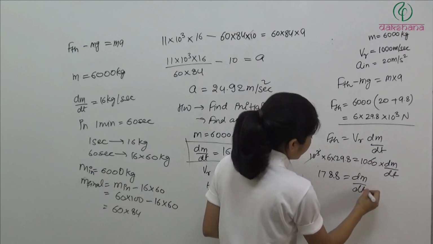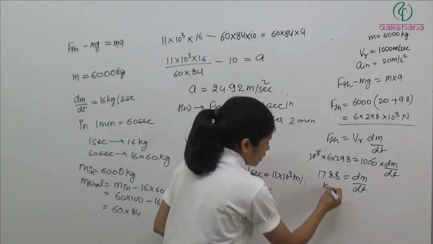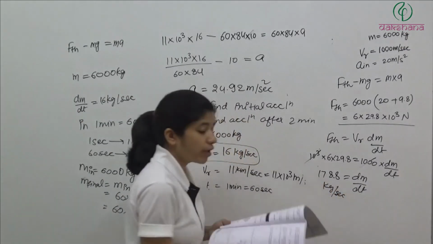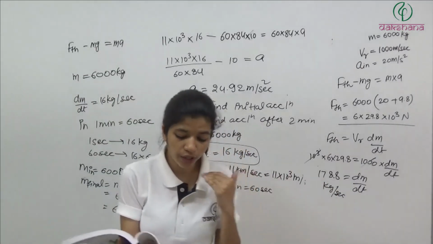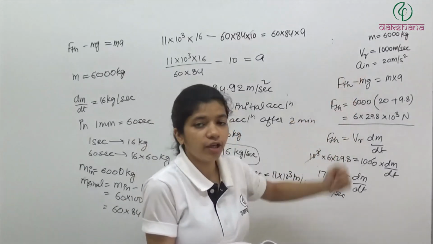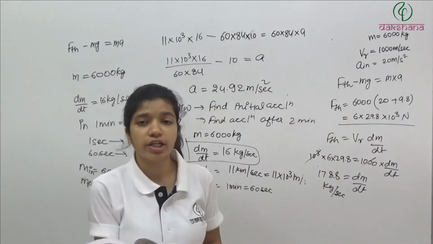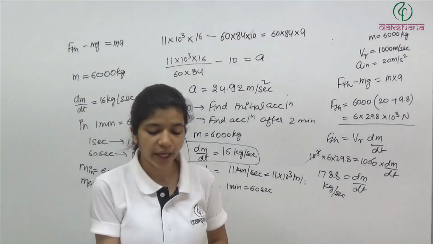So dm by dt is 178.8 kg per second. Every second 178.8 kg fuel should get ejected or combusted in order to have this much acceleration initially for this 6000 kg rocket. So the answer will be 178.8 kg per second.